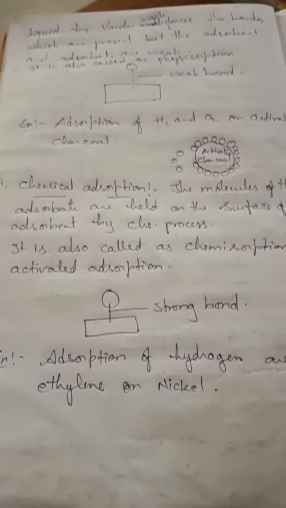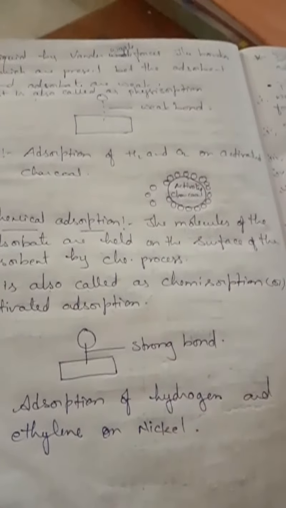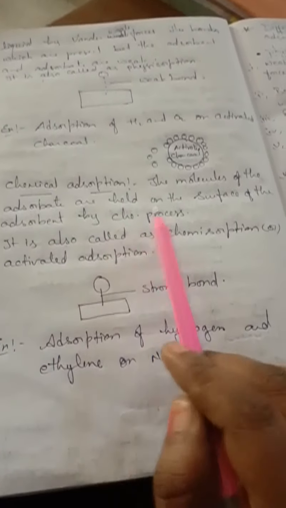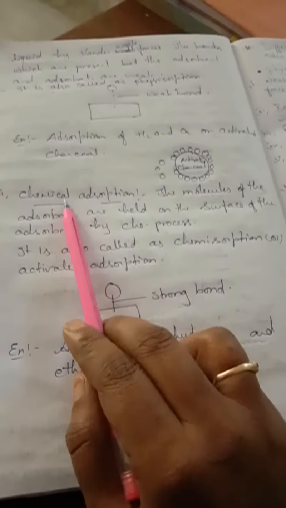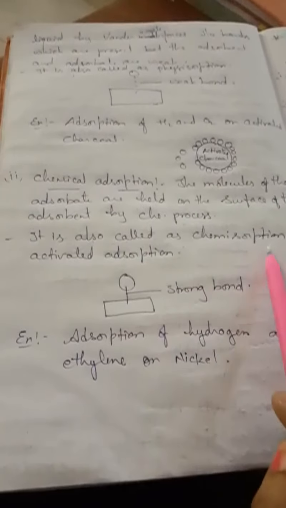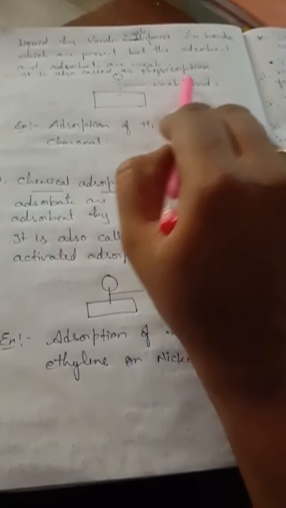Next comes chemical adsorption. What do you mean by chemical adsorption? Chemical adsorption means a strong force of attraction is there between the adsorbent and adsorbate. The molecules of the adsorbate are held on the surface of the adsorbent by a strong chemical process. It is also called chemisorption or activated adsorption, whereas physical adsorption is also called physisorption.